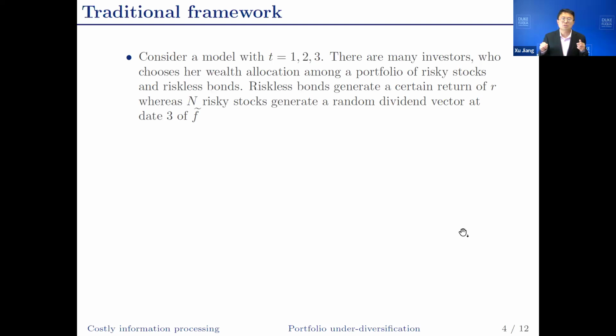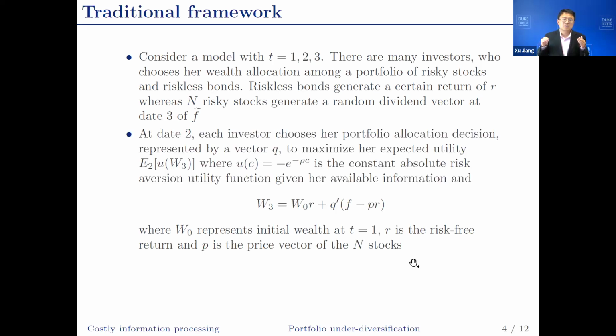So now let's look at the traditional framework. Investors choose to allocate wealth among risky stocks and riskless bonds. Bonds generate a certain return of R. Risky stocks generate a random dividend. Investor chooses the portfolio allocation decision to maximize the expected utility.